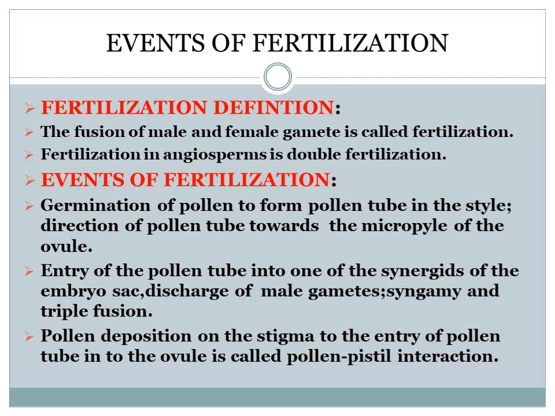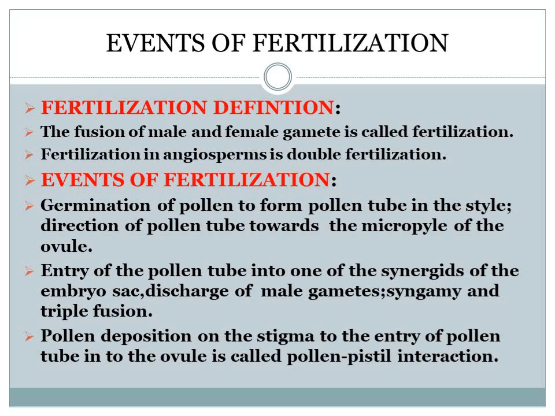So, events of fertilization. First, the definition: fusion of male and female gamete is called fertilization. Particularly in angiosperms, double fertilization occurs. The first process is germination of pollen, and they form a pollen tube.